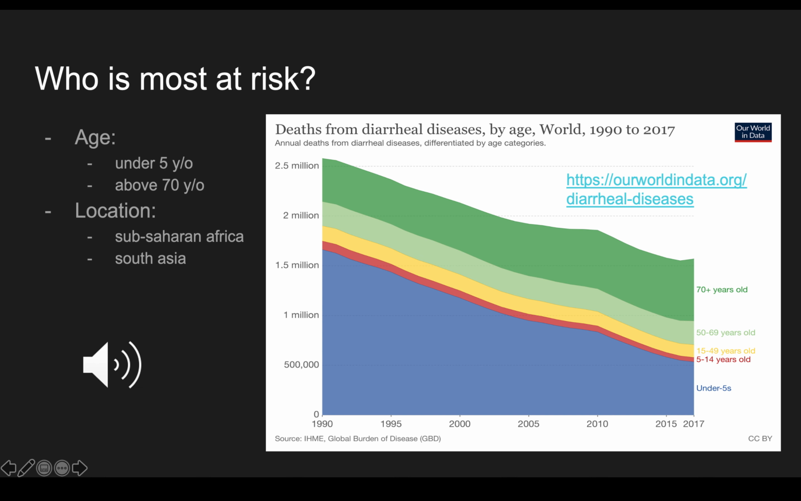So in looking at who is most at risk, it is mostly those under 5 years old and those above 70 years old, located in either sub-Saharan Africa or South Asia. These places are most common for diarrheal disease because they're underdeveloped in a lot of cases and they lack clean water, and that's the biggest problem in getting these diseases, lack of clean water. If you look at the chart here, it is good news that we're seeing a decrease in diarrheal-related deaths in all age groups, but it's still the under 5 years old and above 70-year-old populations that experience the highest death rates.